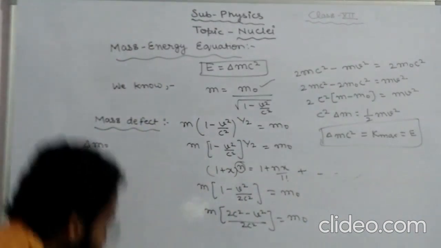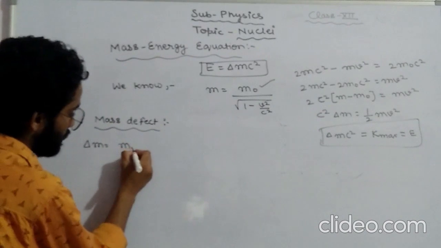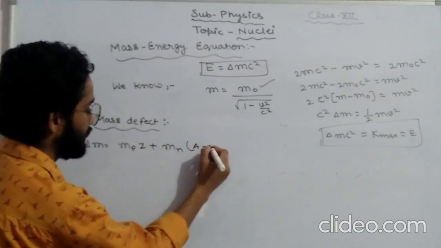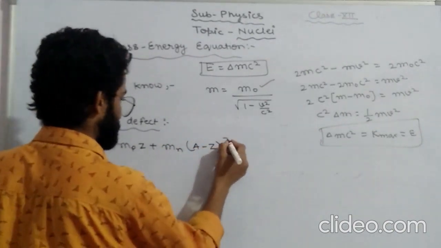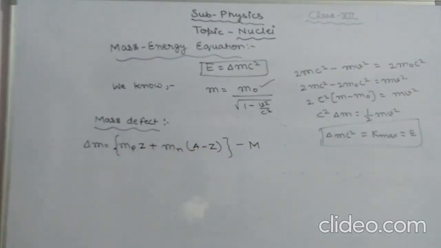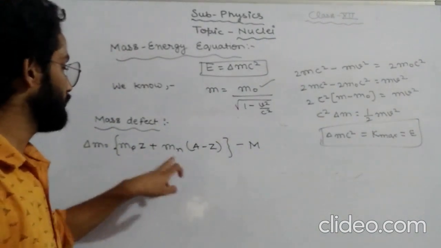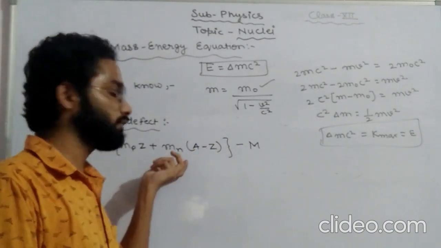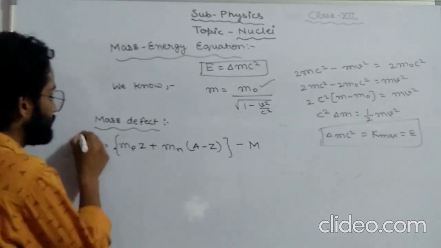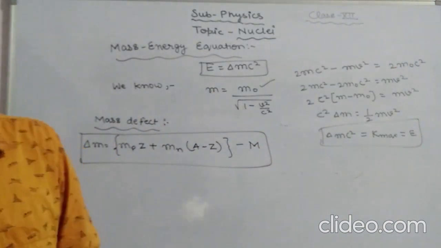That is written like what? I am just writing it here. It is written like mass of proton into Z plus mass of neutron into A minus Z, minus the capital M. If capital M is the mass of a nucleus, then it can be written like what? Mass of proton into atomic number, plus number of neutrons into mass of neutron, minus the mass of the nucleus. So this equation represents what? Mass defect, and here delta M represents what? Mass defect.